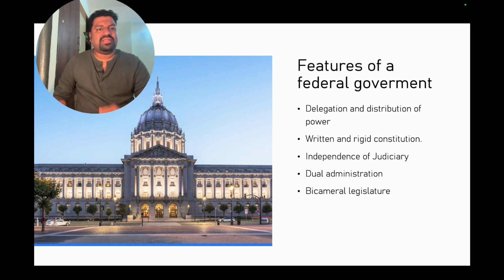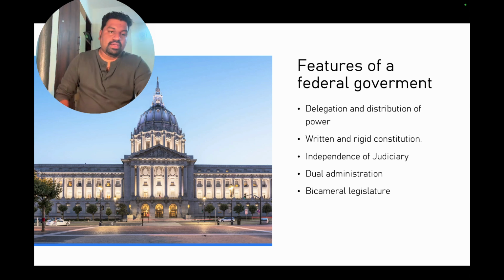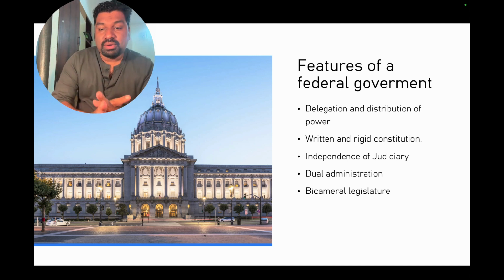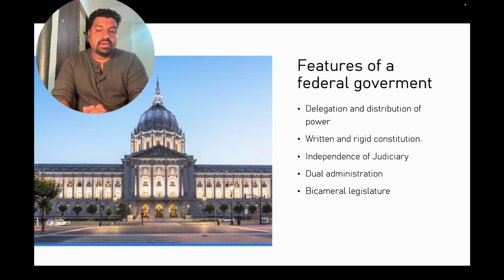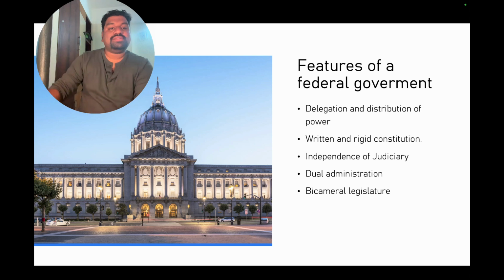The most vital thing in any democracy is a functioning, independent judiciary which could give orders based on law, not based on politics. Okay, and there is a dual administration and a bicameral legislature. We will come into all these, what is dual administration and what is bicameral legislature, in the coming sections.